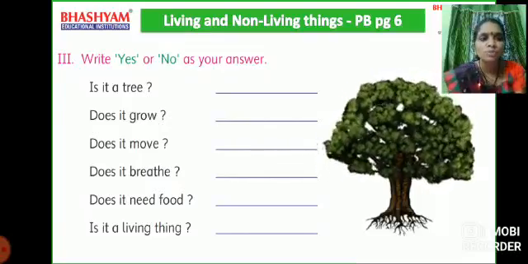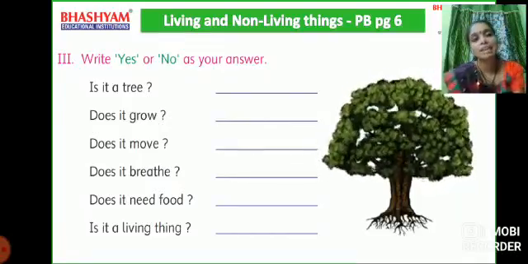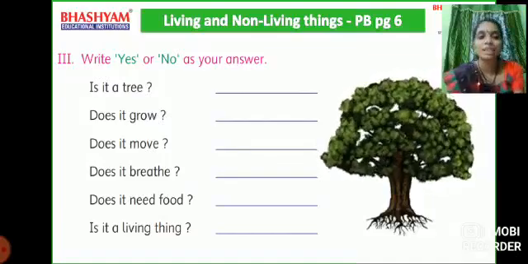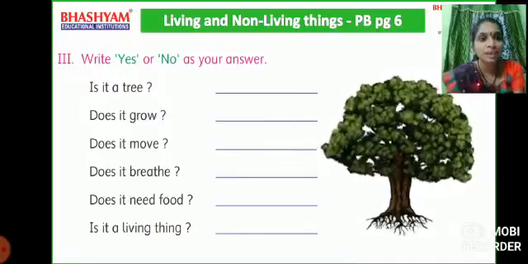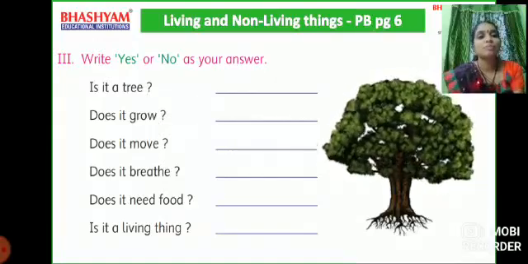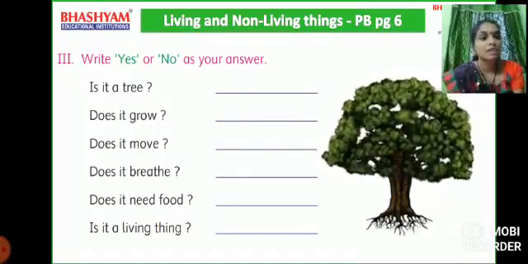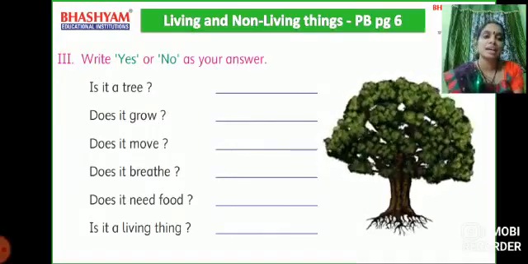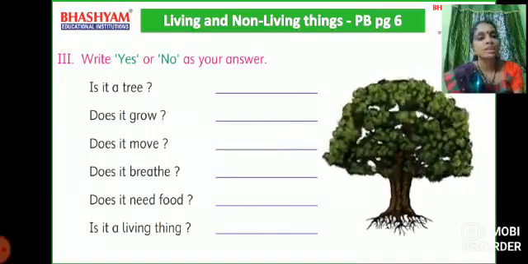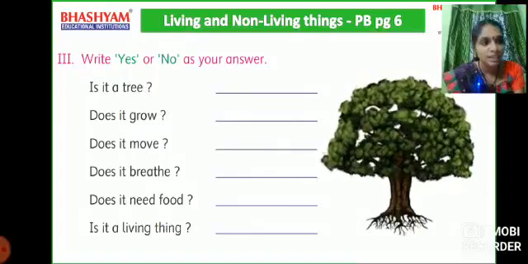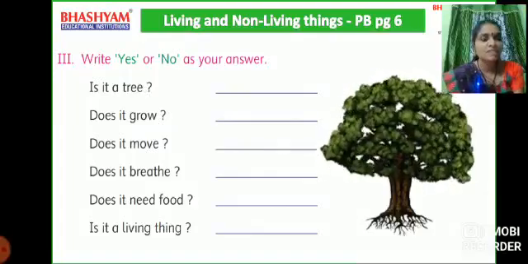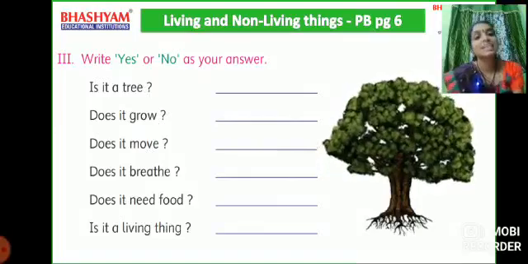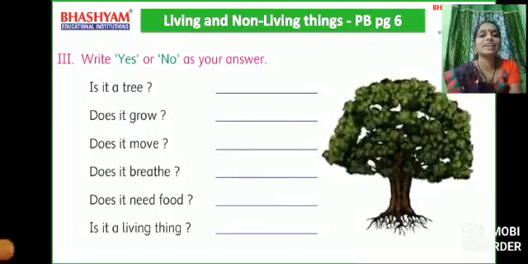Does it move? Yes, it moves its leaves, flowers and branches. Does it breathe? Yes, it breathes. Does it need food? Yes, it needs food in the form of sunlight, air and water. Is it a living thing? Yes, it is a living thing.